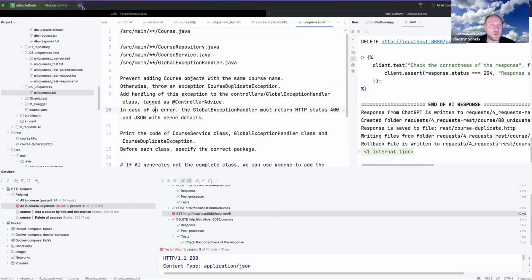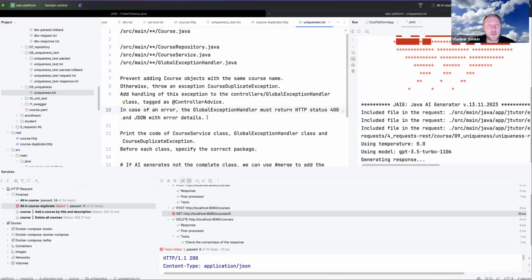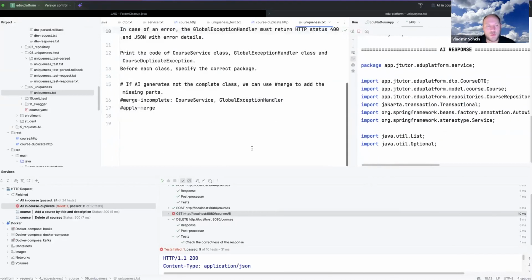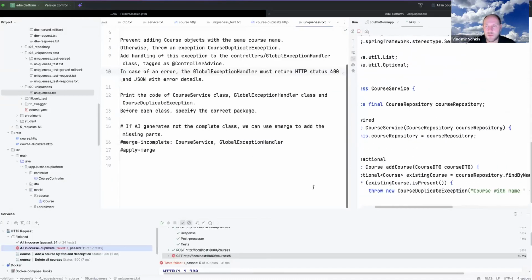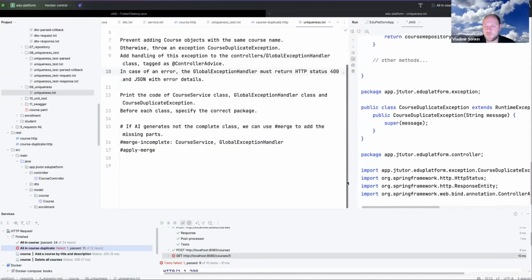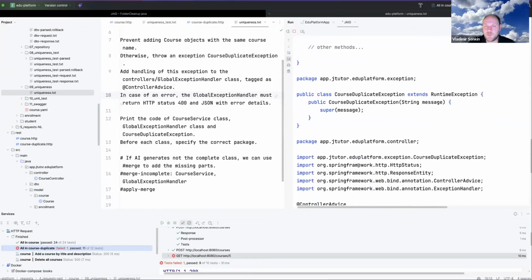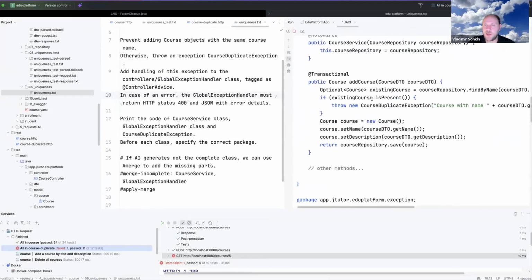Let me start this. And how? What is the fix? So you can see here we have added the code. Existing course. We find the course by name. If the course already exists, we throw an exception, course duplicate exception in this case.